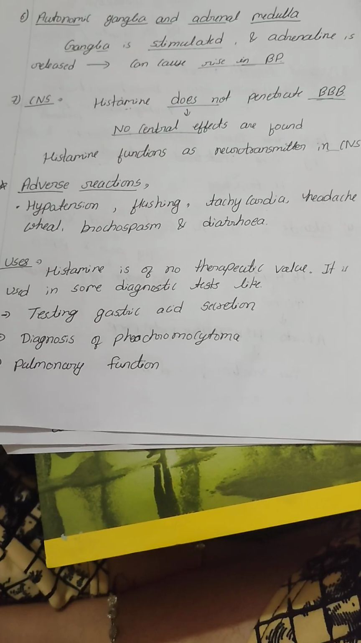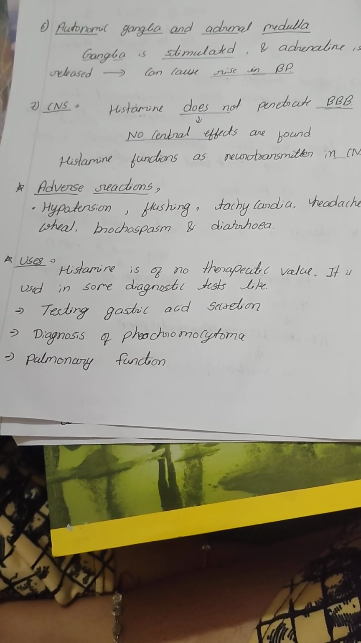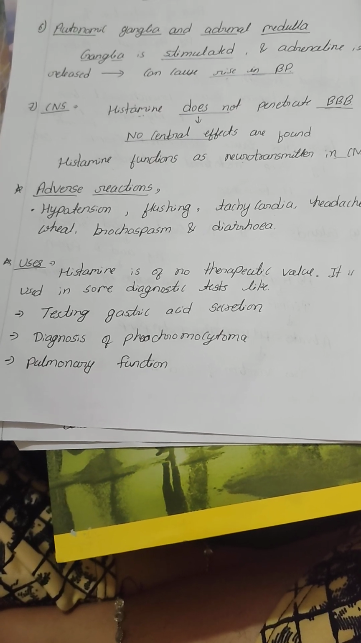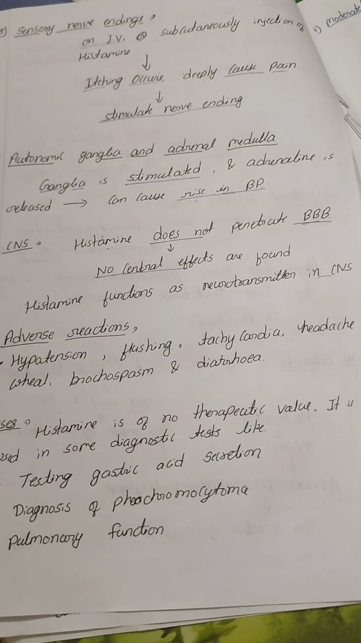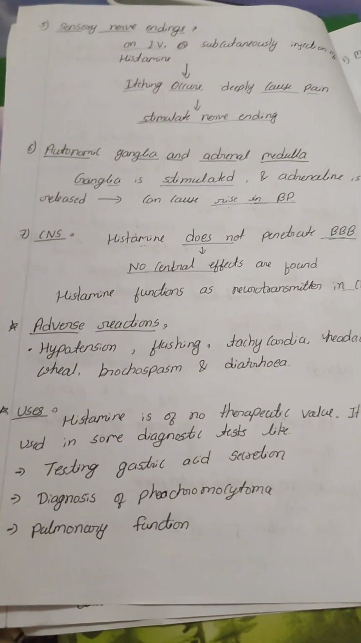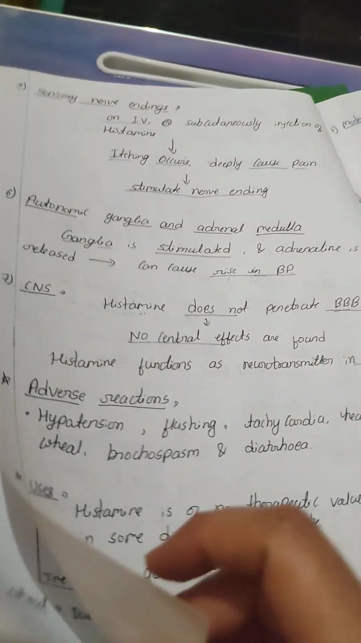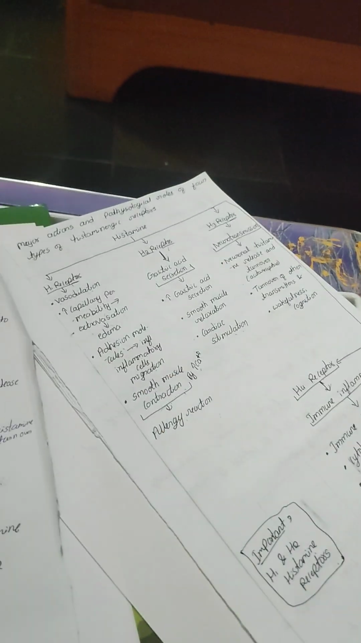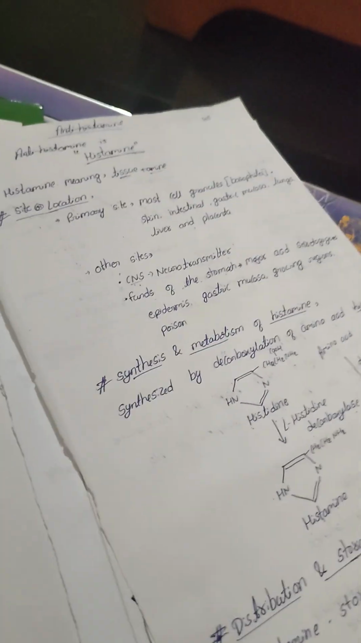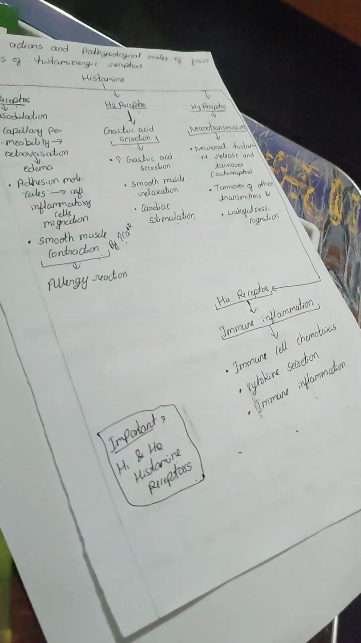For example, testing gastric acid secretion, and diagnosis of pheochromocytoma and pulmonary function. For this purpose, histamine is used as a diagnostic kit. So this is all about histamine uses, adverse effects, pharmacological actions, histamine receptors and their functions, mechanism of action, definition and site, location, synthesis, distribution and storage.